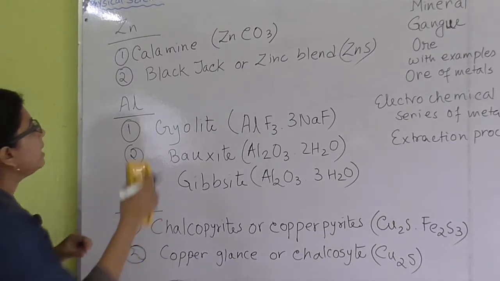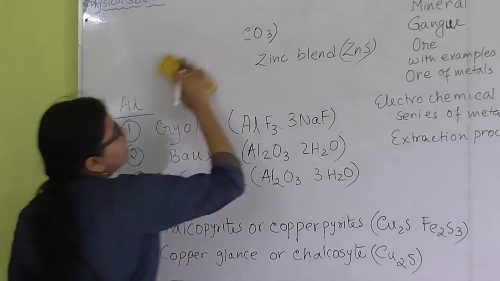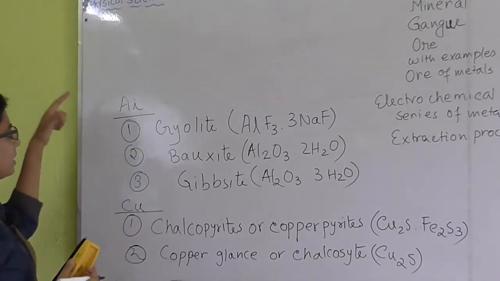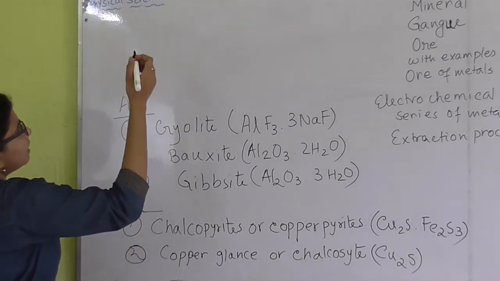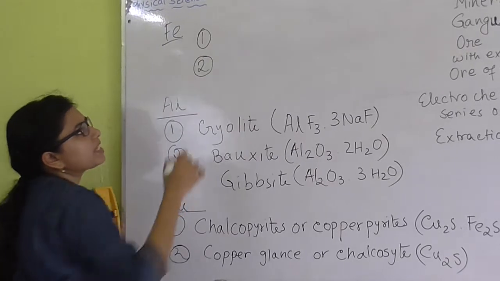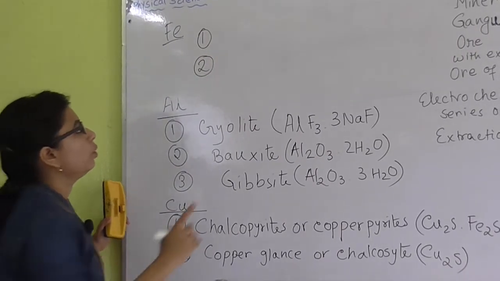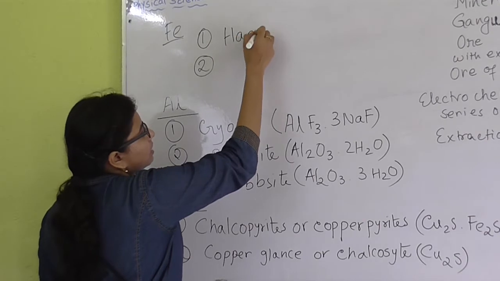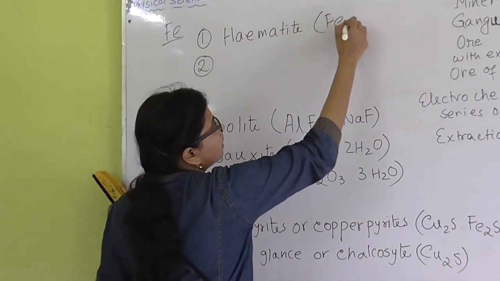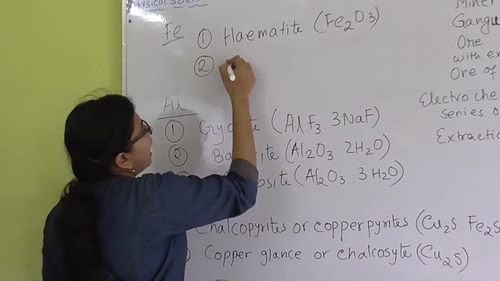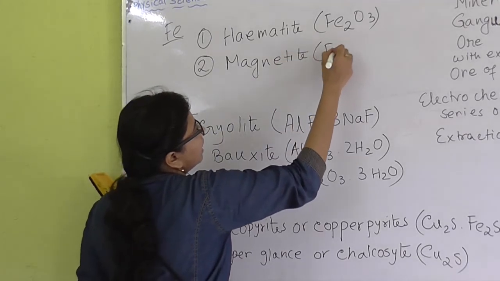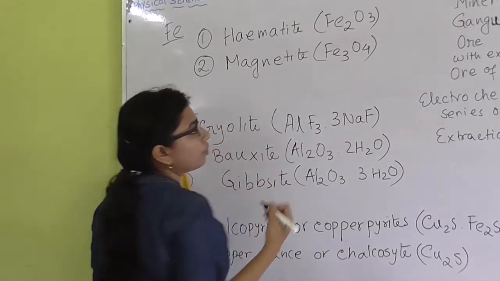And the final metal after zinc, aluminium, copper is iron. Iron has basically 2 very common ores. One is hematite, which I have written previously, that is Fe2O3, and number 2 is magnetite, that is Fe3O4.